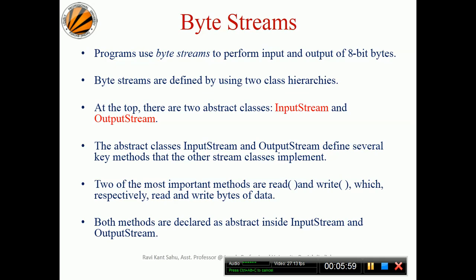Two of the important methods are read and write, which read and write bytes of data respectively. The read method is used for reading a byte of data, and at the same time, write is used to write bytes of data. Both methods are declared as abstract inside InputStream and OutputStream. Any class that inherits them will give the body, its own implementation of how to do the read and write.